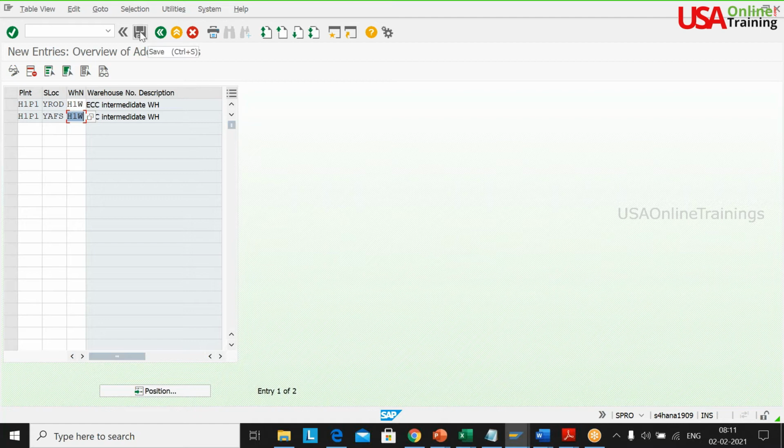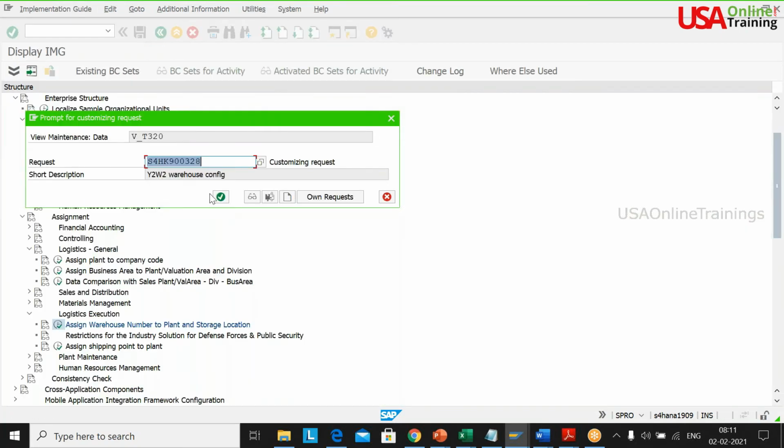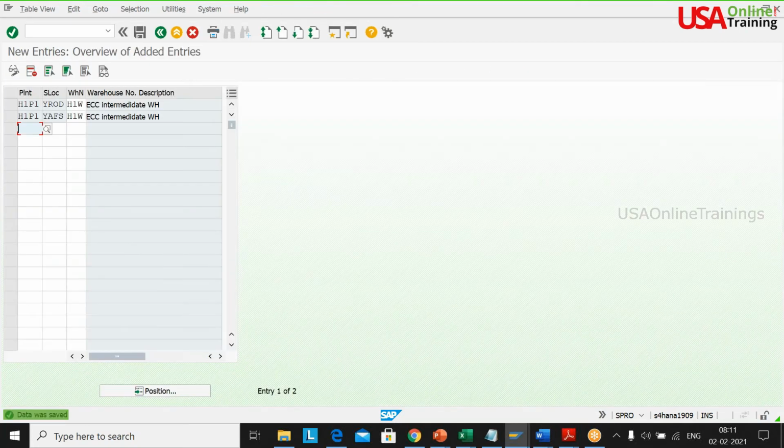So whenever a delivery is created in this particular warehouse related to this storage location, I'll connect this intermediate warehouse with your EWM warehouse. I'll connect that. And this is required also for HANA? Yeah. Both decentralized and HANA also required.